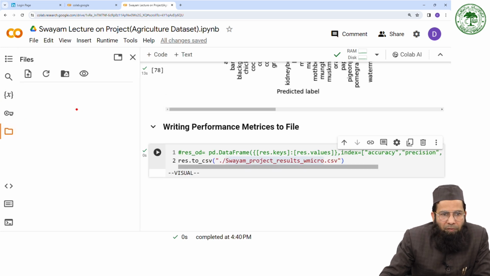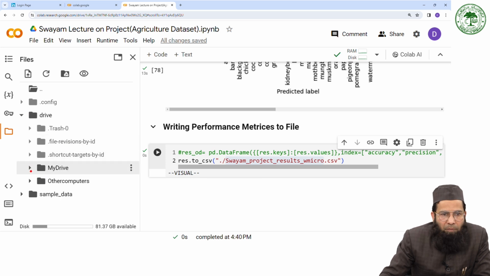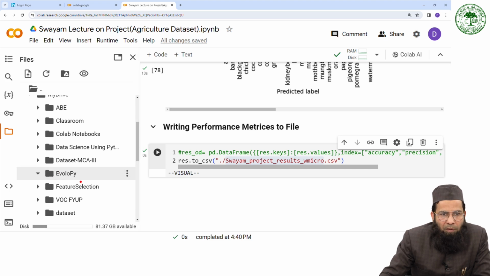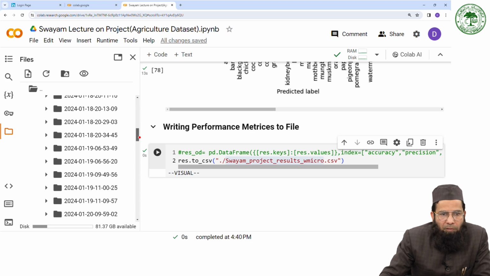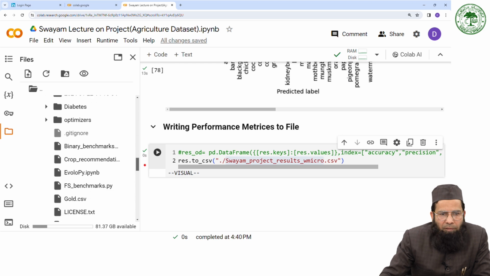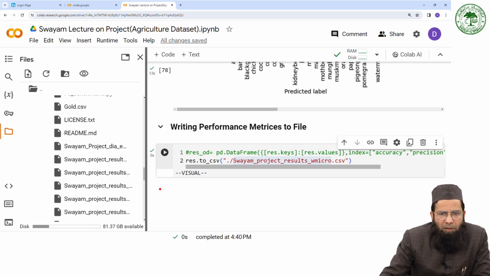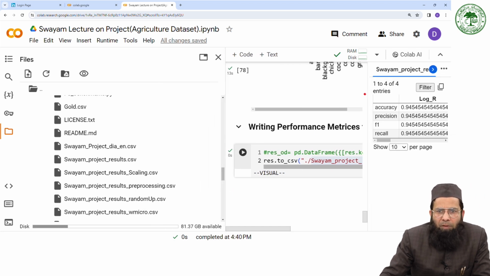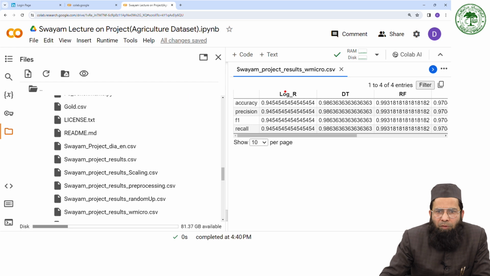Let me open this file, in my drive, inside the envelope folder. Yes, W micro. So you can see here these are accuracy, precision, F1 and recall. Each one has single values, right?